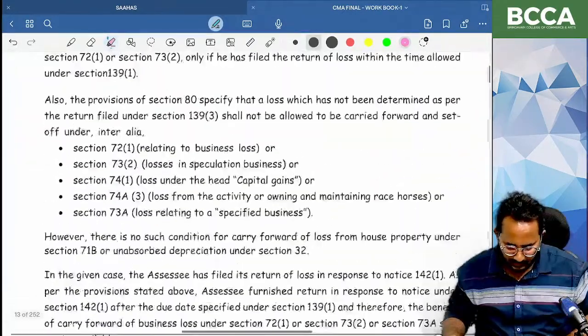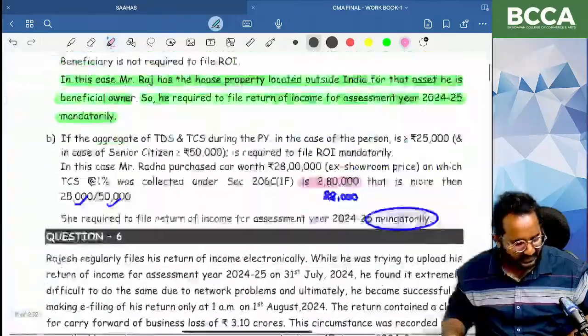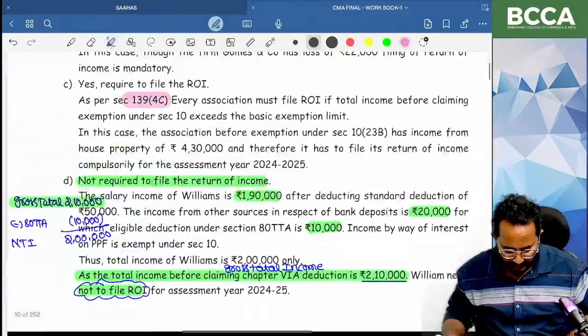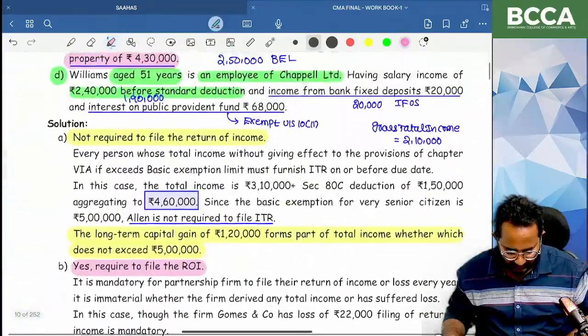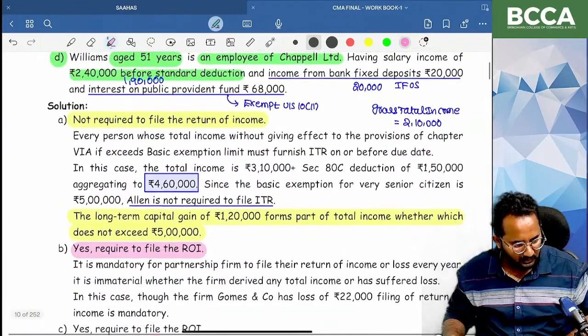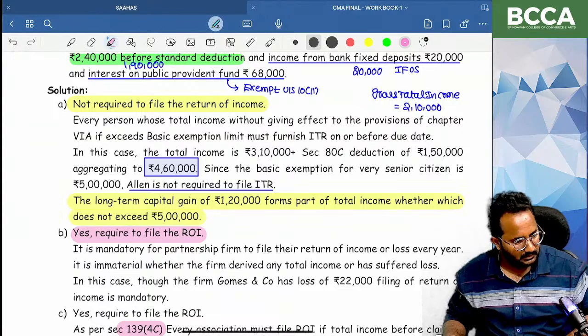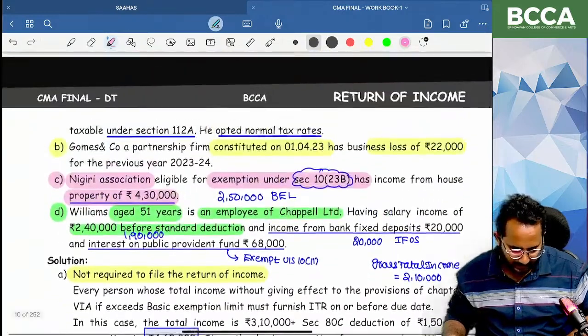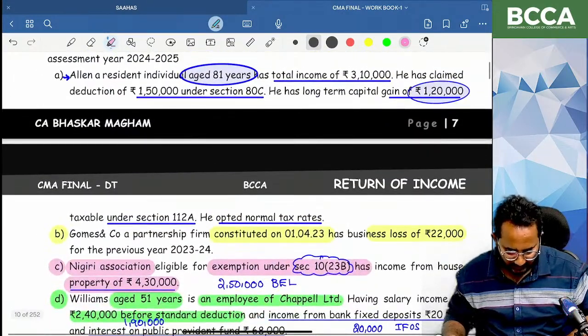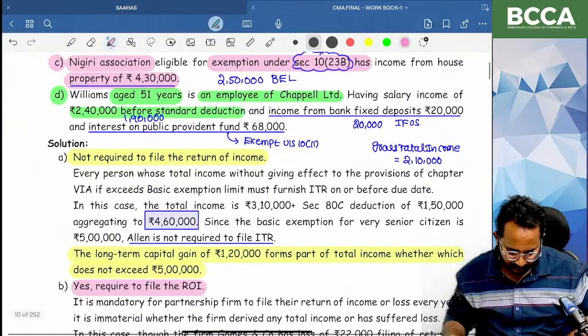Yes, Nagarajan, your thinking is correct. In these, 2,10,000, 112A, a special rate only we have to pay. For 112A income, long-term capital gain income, you have to pay the special tax rates only.